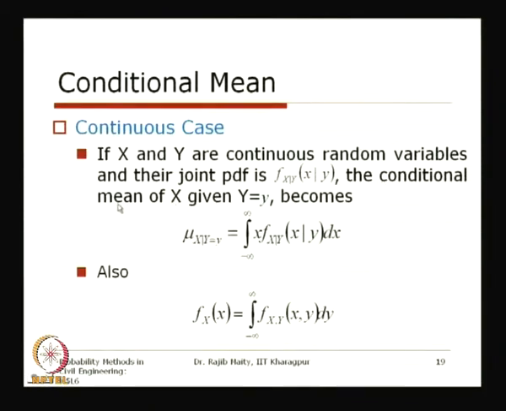The conditional mean of x given y equals this y, becomes mu x given y, which is equal to x multiplied by the conditional distribution, integrated over the entire range. Then we get the conditional mean.